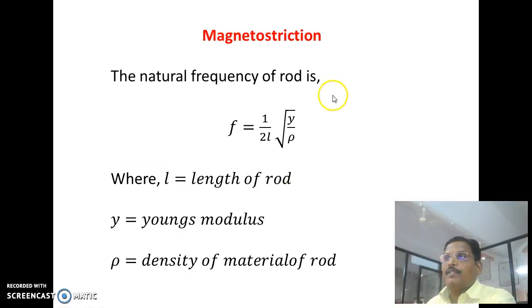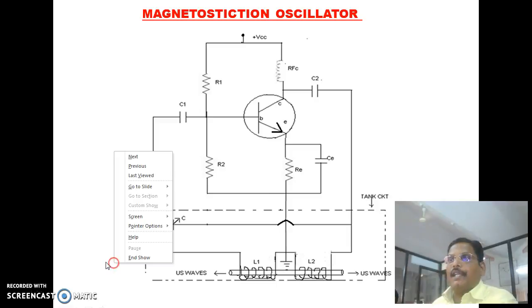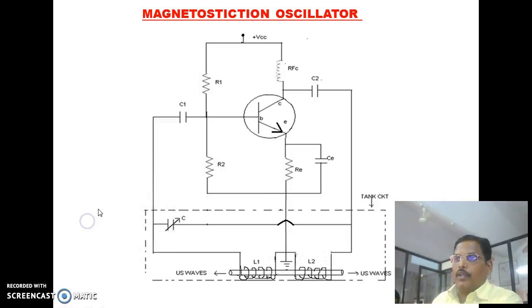Now the natural frequency of a rod is given by this relation. F is equal to 1 upon 2L root Y by rho, where L is the length of that rod, Y is Young's modulus, and rho is the density of the material of that rod. Now let's see how the ultrasonic waves get generated with the help of an electronic circuit.